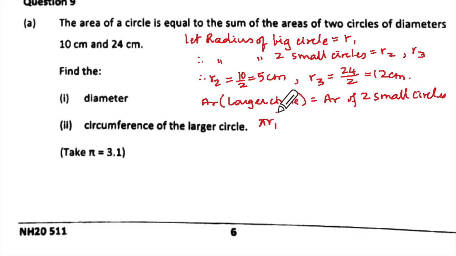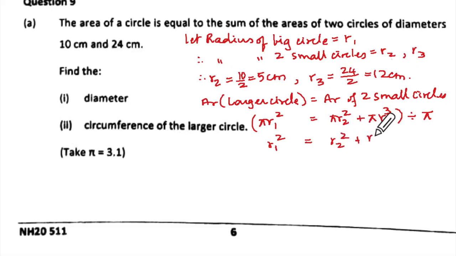Pi R1 square is the area of the larger circle, equal to, tell me, pi R2 square plus pi R3 square. Now I don't care for this pi. I'll just divide the whole thing by pi, even if it is 3.1. Understood? So don't put the values of pi. Did you understand the trick over here? If you substitute 3.1, the calculations will take longer, correct or no? So R1 square. Good tricks I'm telling you, no?